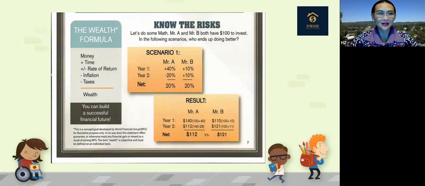So let's look at 2 different scenarios, Mr. A and Mr. B. Mr. A likes excitement. He would like to have the aggressive growth portfolio. Some years it can grow 40%, but the other year it can drop 20%. All right, so the fluctuation is quite significant. But at the end of 2 years, the net return is 20%.